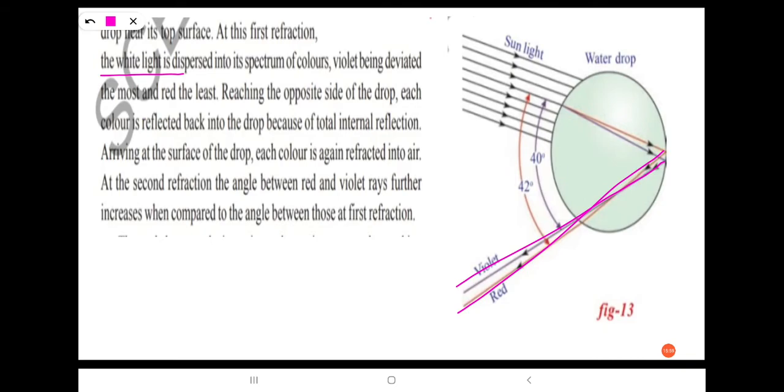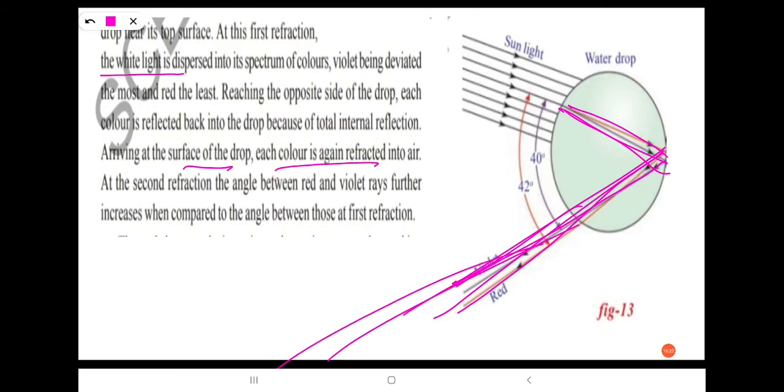Reaching the opposite side of the drop, each color is reflected back into the drop because of total internal reflection. Arriving at the surface of the drop, each color is again refracted into air.